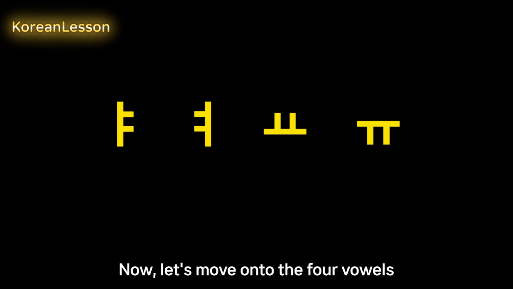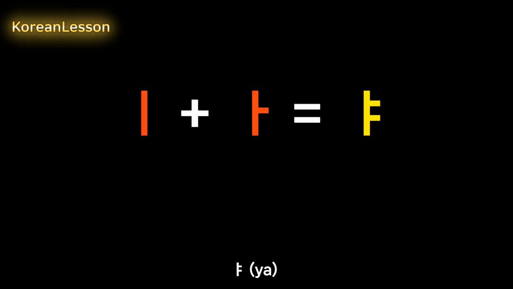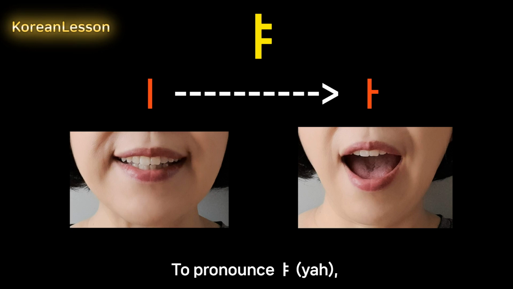Now, let's move on to the 4 vowels that are combined with e. 야, 여, 유, 유. To pronounce ya, you can start with e and move to the sound of a.